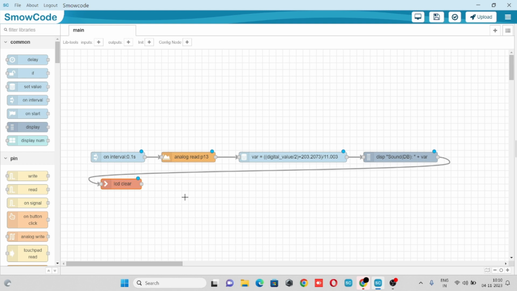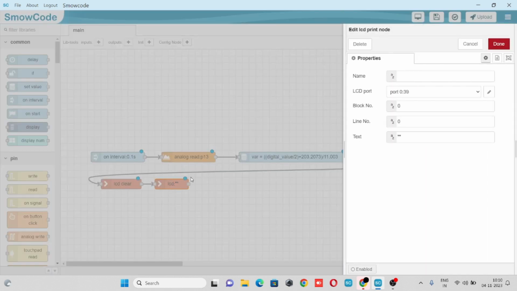We'll take an LCD write node, LCD print node, connect with the flow. In the LCD print node, we'll select our config node, block number 0, line number 0, and here we'll pass our expression: sound dB in dB unit plus our variable var.